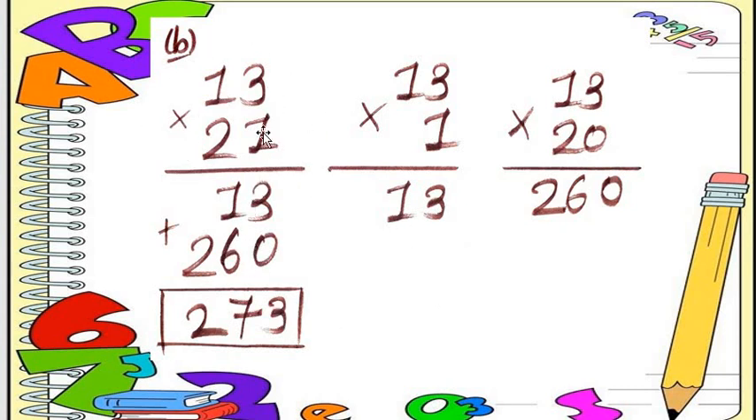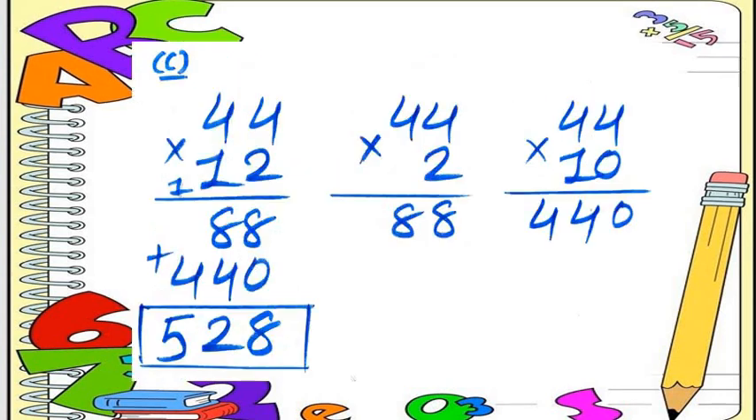1 3s are 3, 1 1s are 1. Then the second step, we put the compulsory 0. Then 2 3s are 6, 2 1s are 2. Understood? 3 plus 0 is equal to 3, 1 plus 6 is equal to 7, and 2 as it is. So what answer did we get here? 273. Got my point, all students? Now let's move on to question number C.